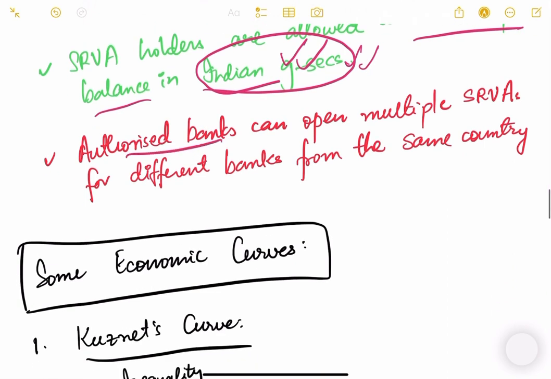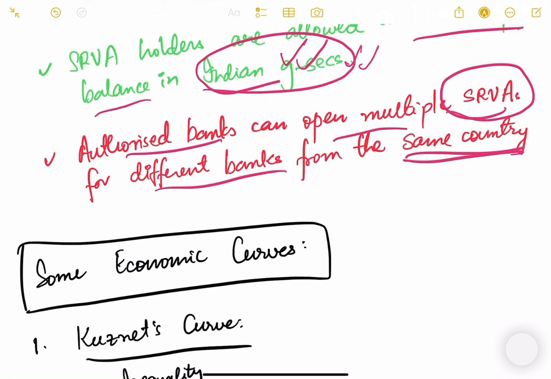Now, authorized banks can open multiple SRVAs for different banks from the same country. Okay, so it's not like SBI can open only one account for Singapore, or only one account for Canada or Russia. So it can open multiple accounts for different banks of the same country.